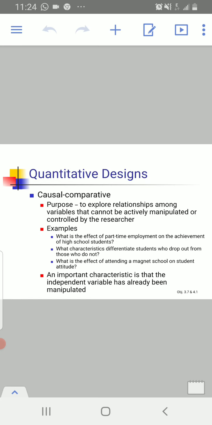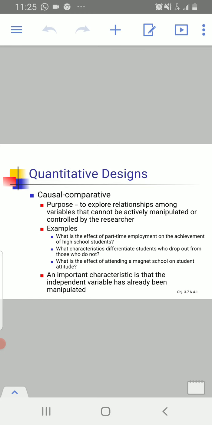Like correlational research, there is a relationship between these two variables. The first variable in this question statement is part-time employment, and the second variable is the achievement of the high school student. There is a relationship between these two variables, but the researcher cannot manipulate the variable that is part-time employment.